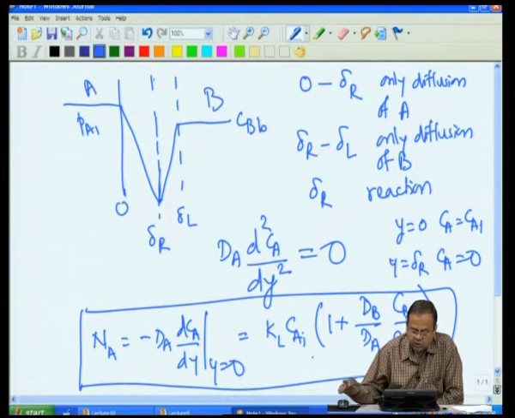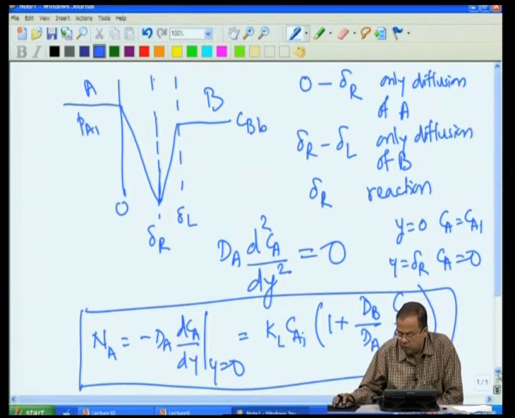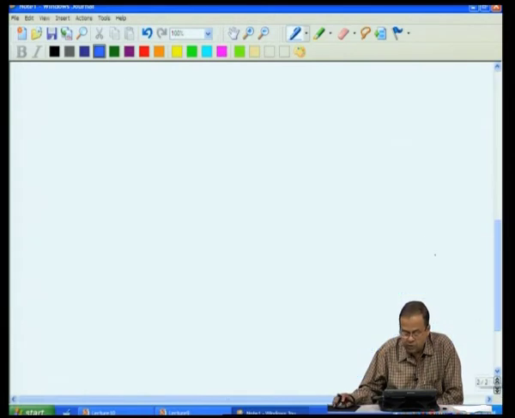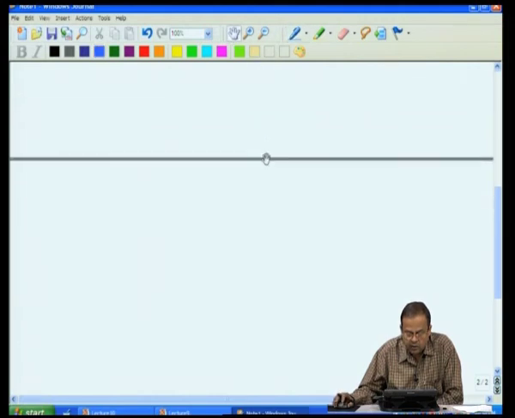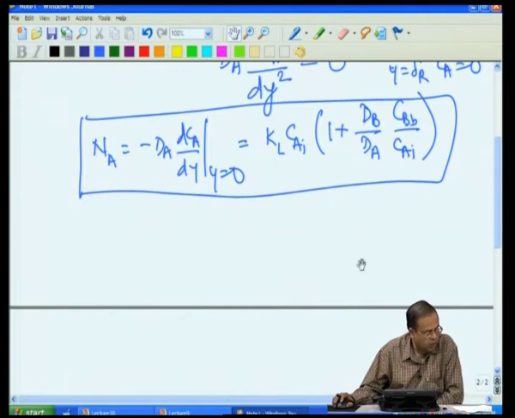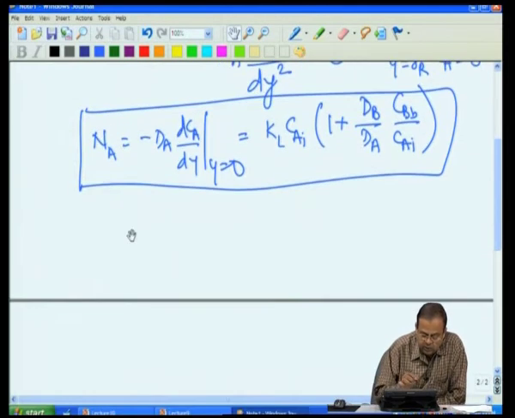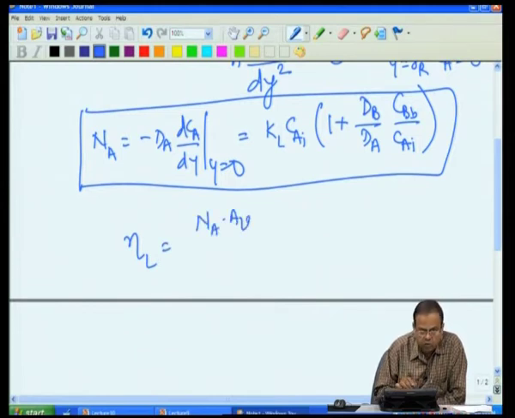So, this is given by this particular expression, and we can then immediately go on to define, for example, the effectiveness factor, which is what is my actual observed flux to what would have been the flux if there was no mass transfer limitation.